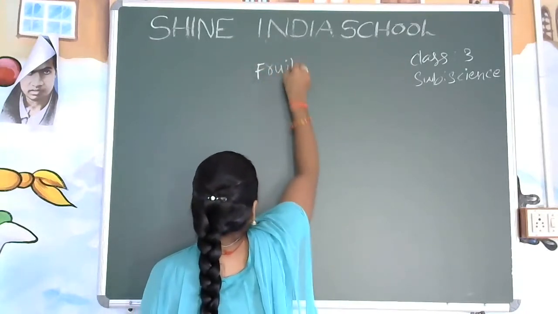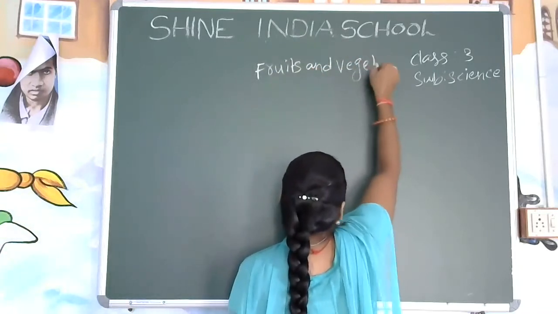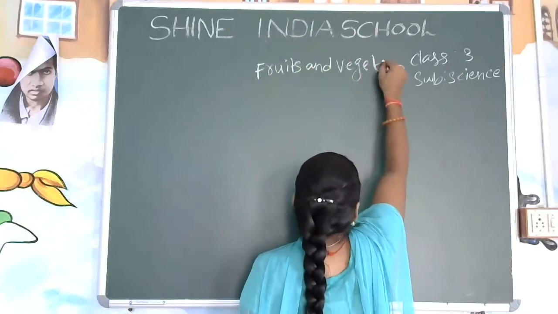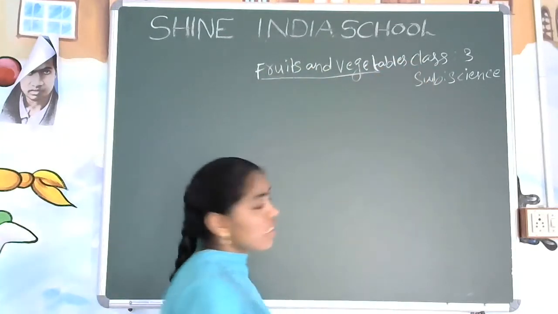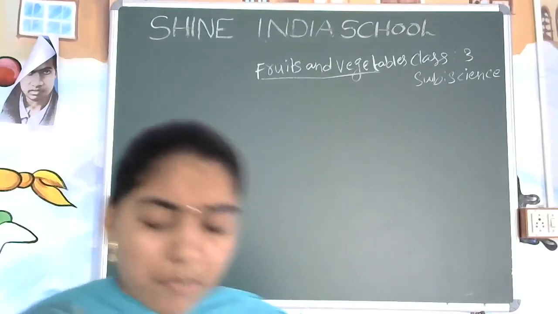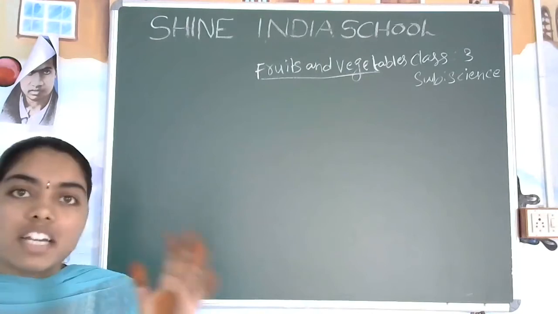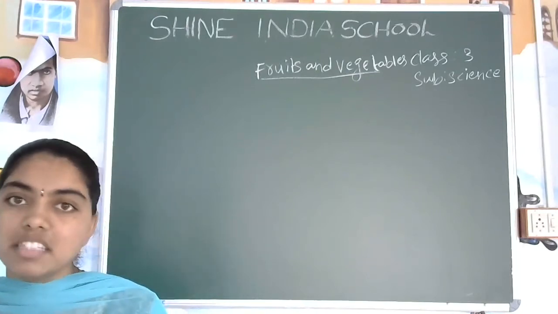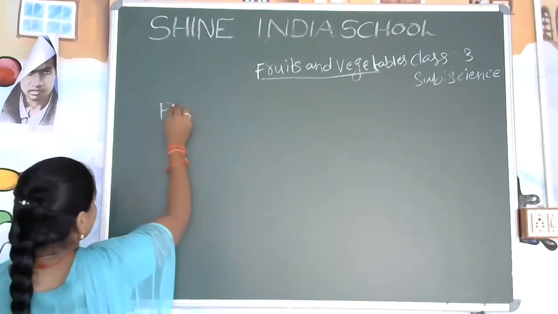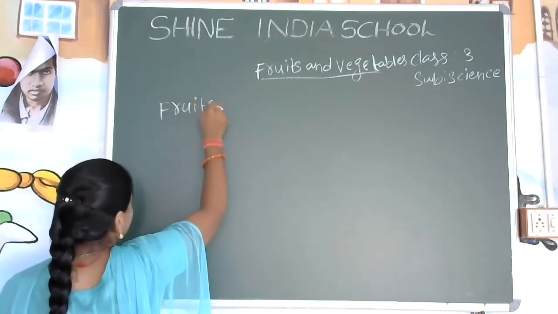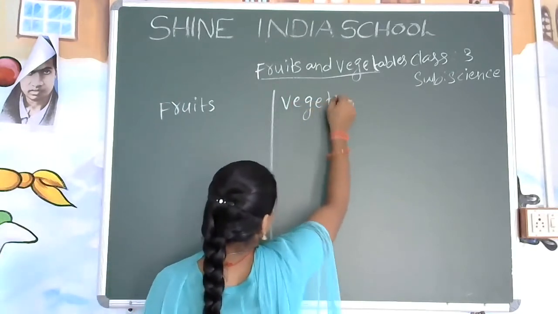Fruits and vegetables. Okay, now today we are going to learn about that. First of all, we will write the fruits, then afterwards vegetables, then we will enter into the topic. Tell me some examples of the fruits which we have seen, and next we will write about the vegetables too.